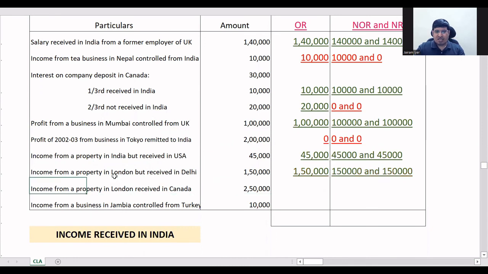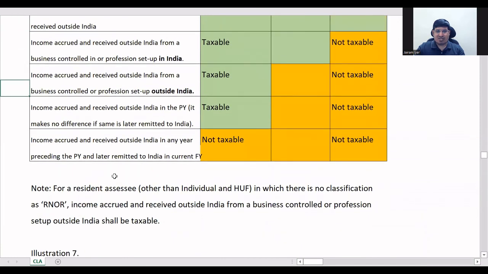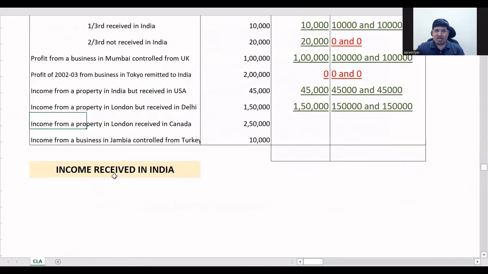Clear? Income from property in London received in Canada. Property is in London. They have received in Canada. See here. It falls under this one again. Other income. Property is somewhere, you're receiving in some other foreign country. It will be taxable only for resident. Not taxable for others. Income from business in Zambia controlled in Turkey, same as this, only names of countries have changed. So same treatment.